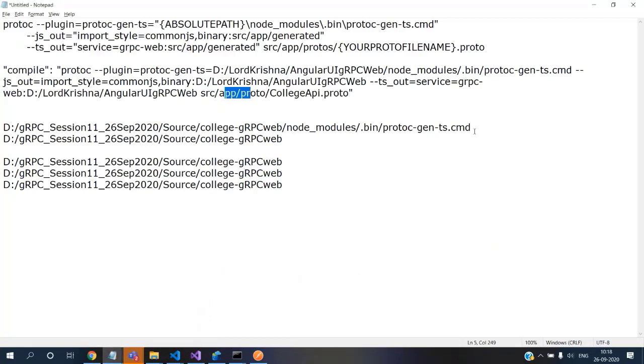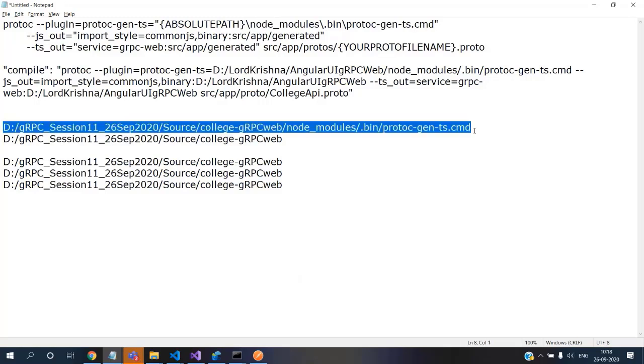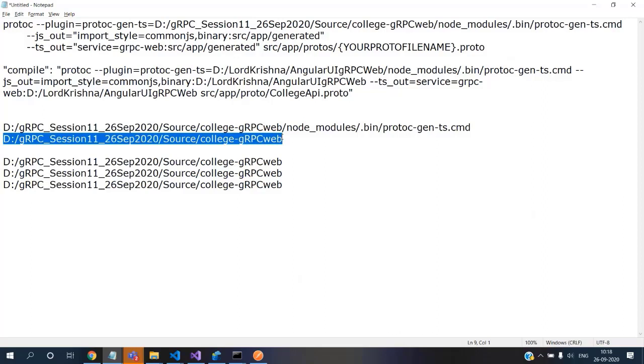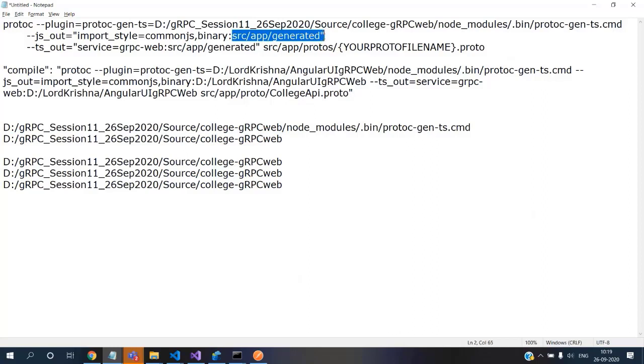So the first command is this one. We have seen what those tools are. Okay, that's the first piece. And where do I want my JS output to be? I want my JS output to be in this location. Okay.